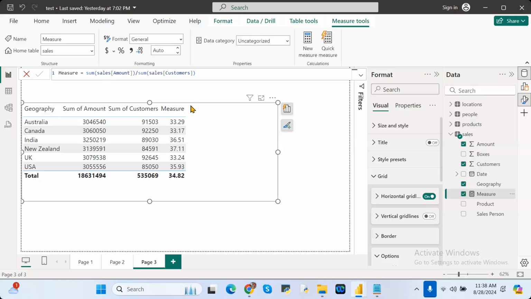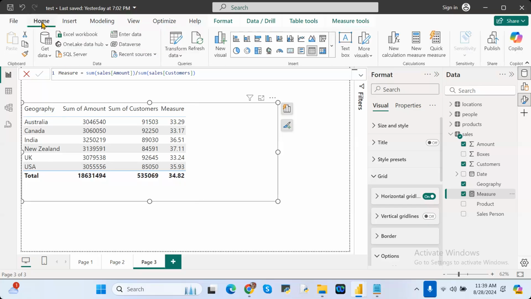Let's see. Same thing I'm showing in a different way, without writing a single DAX function. Understand? If you want to calculate, this is the option, and you have to enable it. When we write a DAX function, it occupies memory in Power BI. Understand or not? It will occupy the memory.